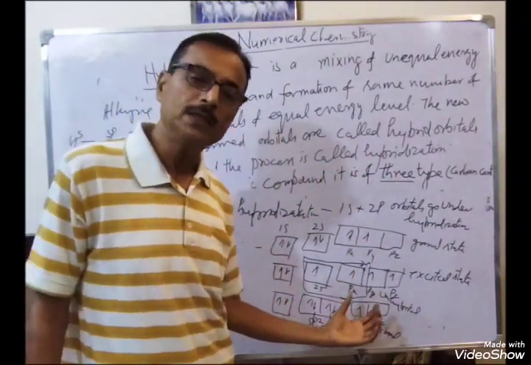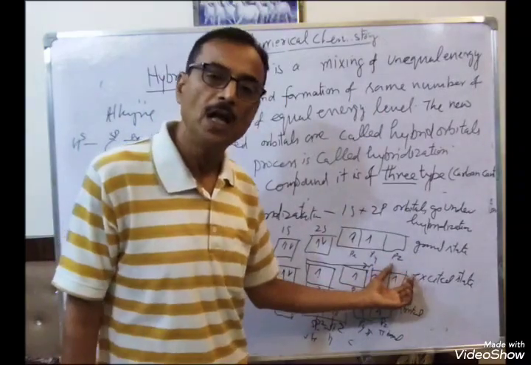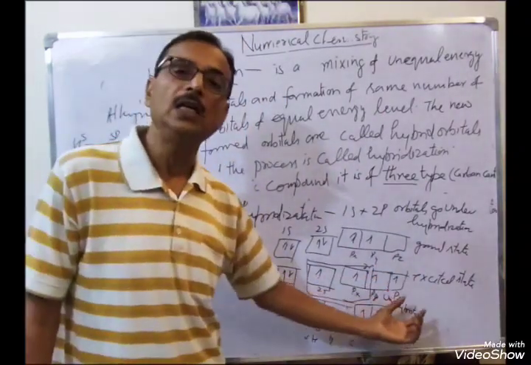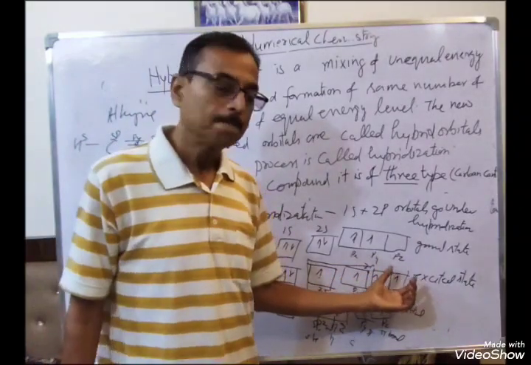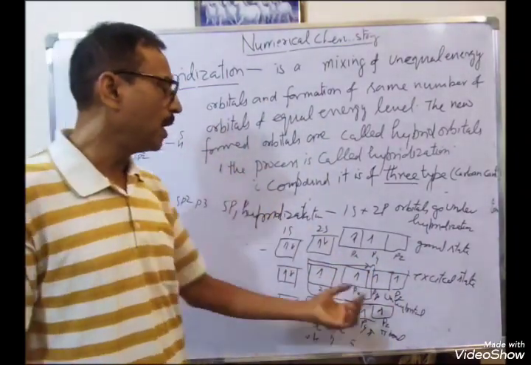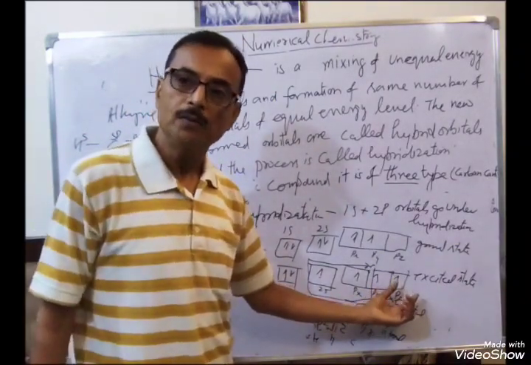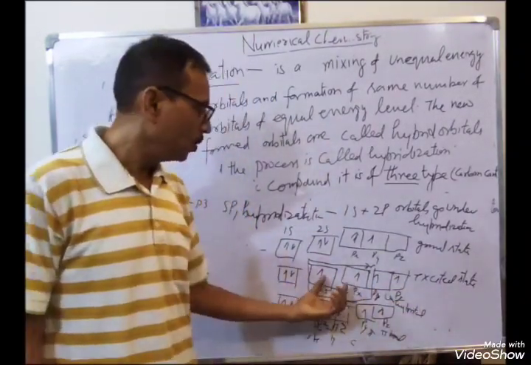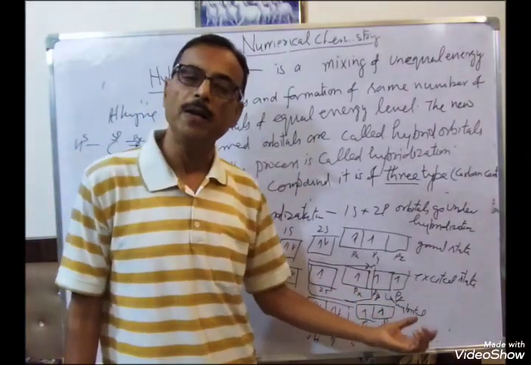Before bond formation, the electron moves from ground state to excited state. After that, hybridization takes place. It depends upon the type of bond formed. If a triple bond is formed, it means 2 hybrid orbitals form sigma bonds, and 2 unhybridized orbitals form 2 pi bonds.